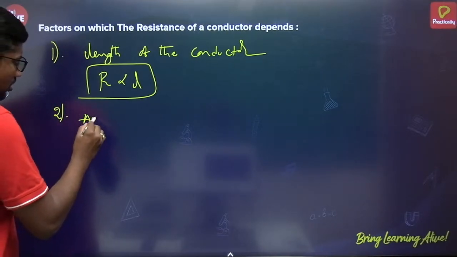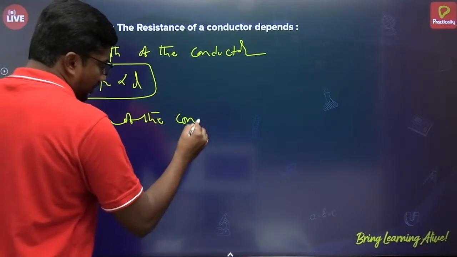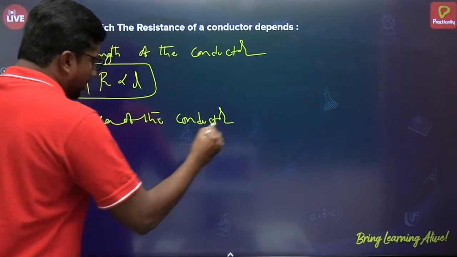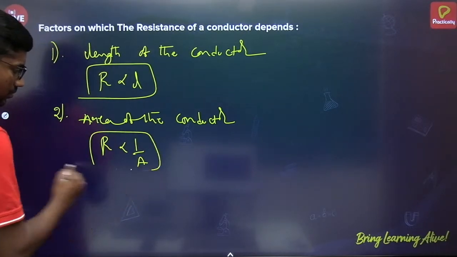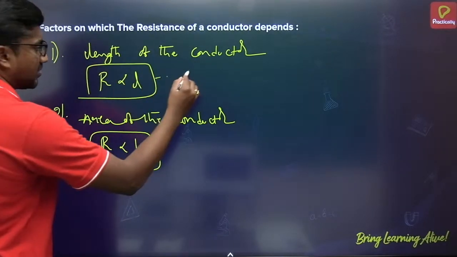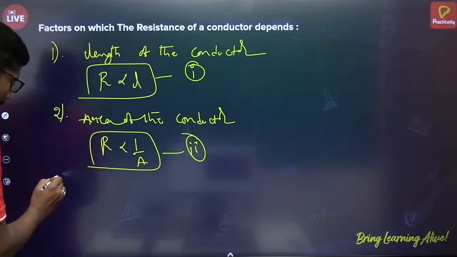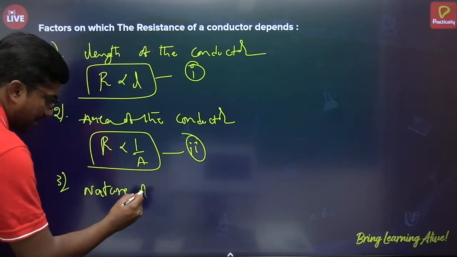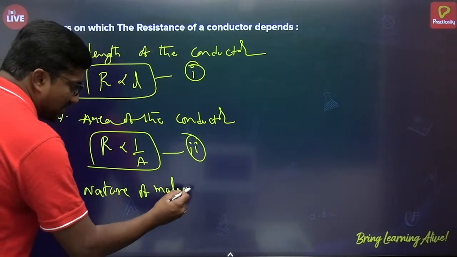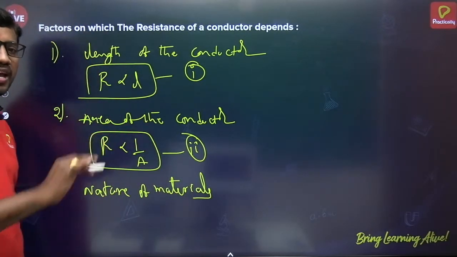It depends on the area of the conductor. To the area, resistance is inversely proportional. Let this be 1 and let this be 2. Apart from these two, it depends on the nature of the material. Different materials will have different resistance. It's not that all materials will have the same.